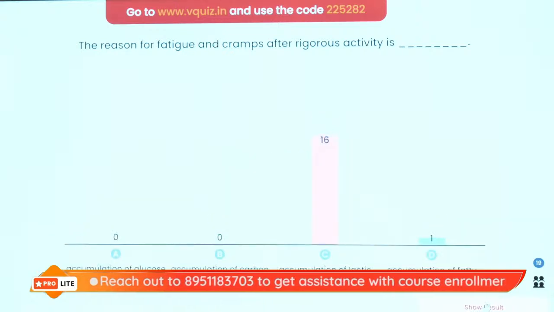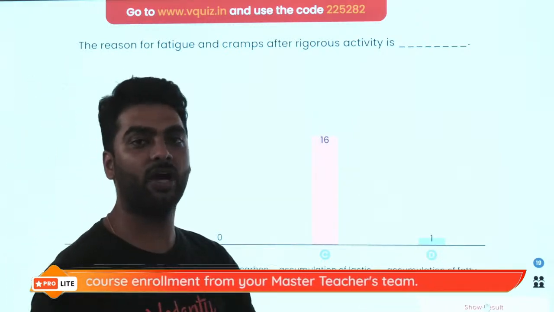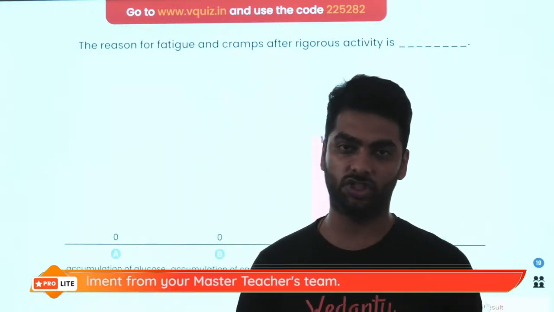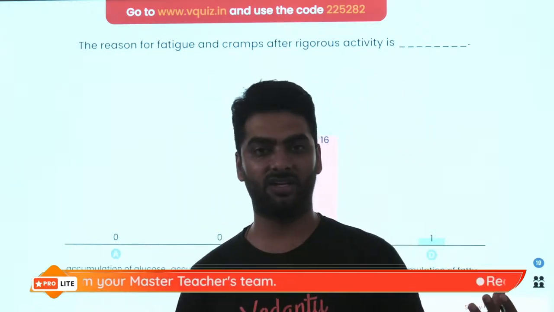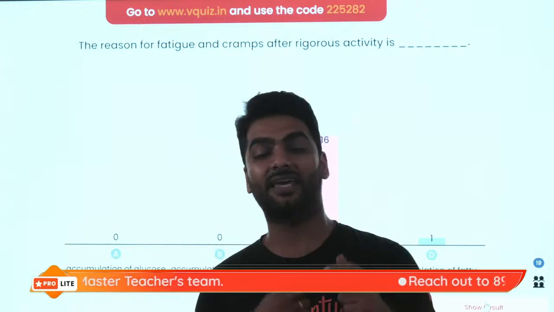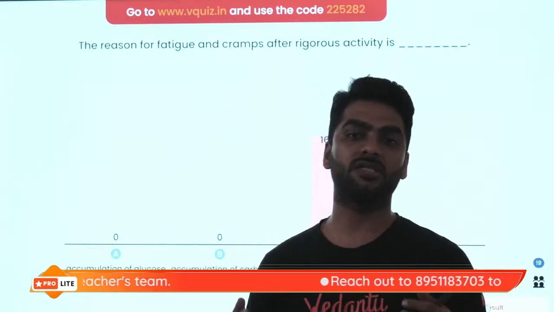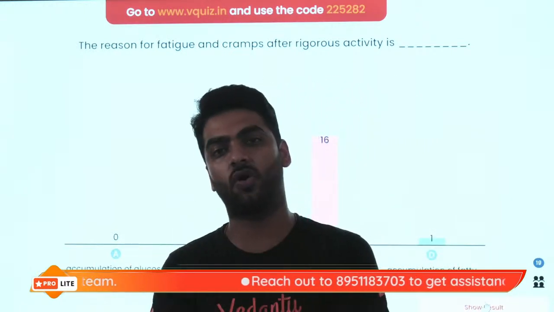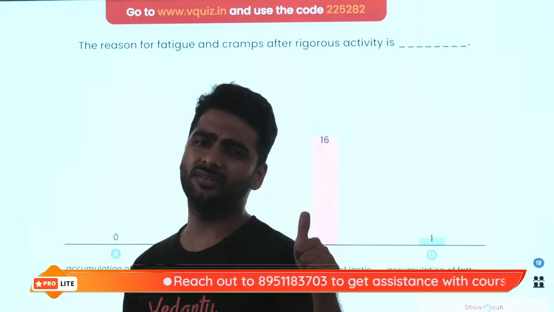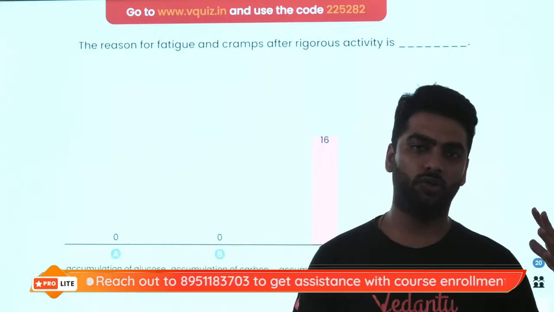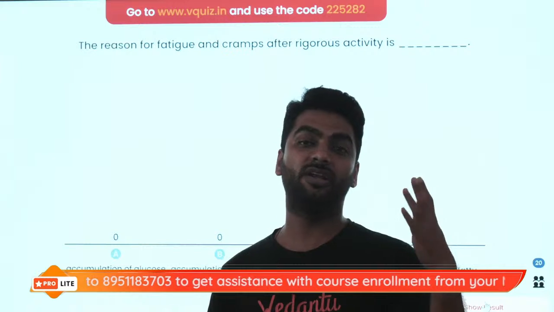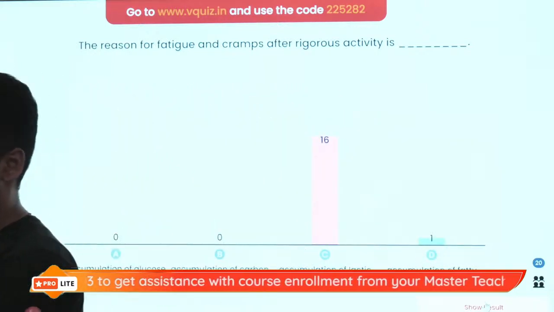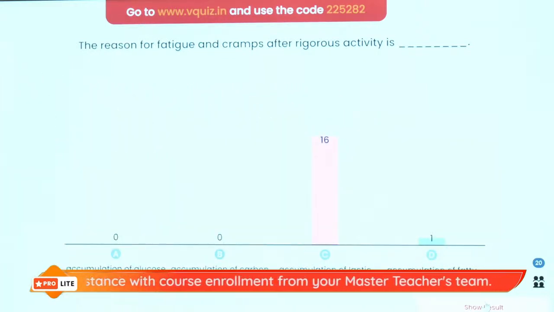Yes, absolutely correct. The reason is incomplete oxidation of glucose. So when glucose does not get enough oxygen, instead of making carbon dioxide, water vapor and energy, it makes lactic acid and energy. And when this lactic acid gets accumulated in the muscle cells, it causes the cells to arrest, and that is called a cramp. A very gentle massage, hot water bath will really help the muscle cramps to release. And obviously deep breathing.